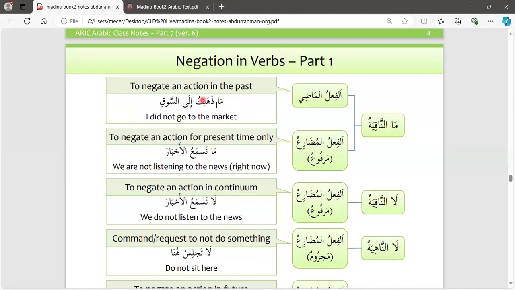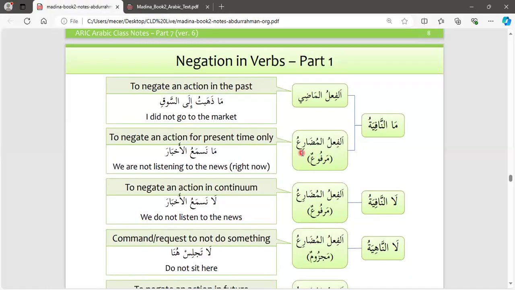Fi'l madi: ma dhahabtu ila suk. So ma in this case is ma nafiya in fi'l madi. You can see that it doesn't affect the fi'l itself. It remains in its original case, and it negates the action from the past. It says, I did not go to the market.